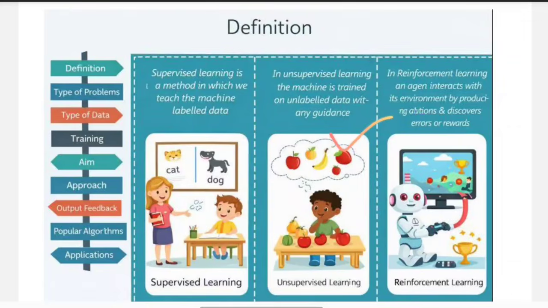Now you see here, the child is looking at different fruits like apple, banana and orange.